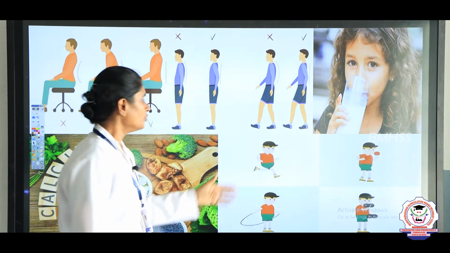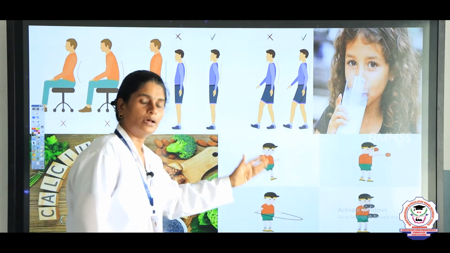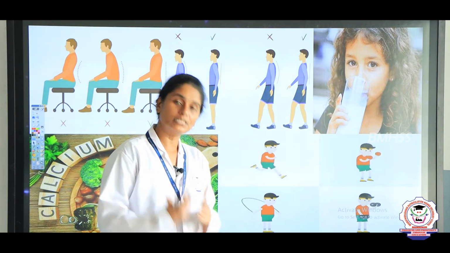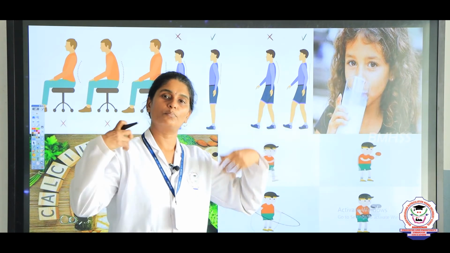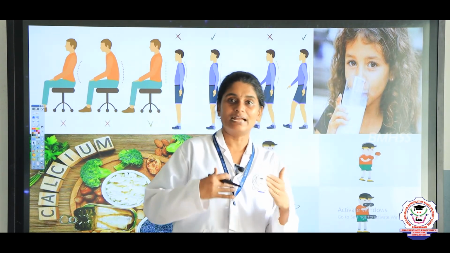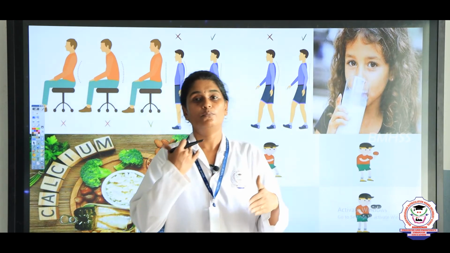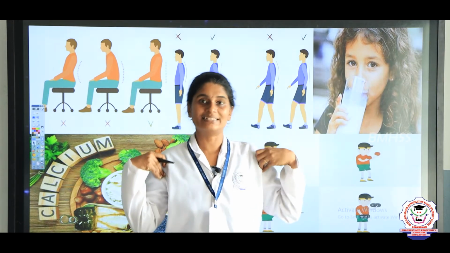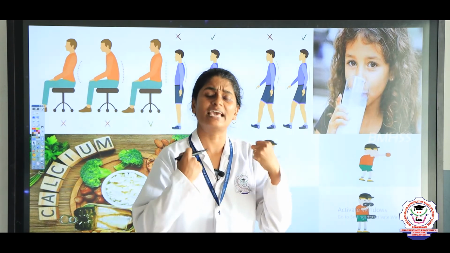And also you have to do many kinds of physical activities to keep your bones and muscles stronger. So if you do regular exercise, the muscles will be stronger, the muscles will be tightened or toned up, and also our bones will be healthy. And also you have to follow a food that is rich in calcium. So when we eat more calcium rich foods, the calcium deposits in our bones and thereby makes our bones stronger and healthier. So you have to eat calcium rich foods.